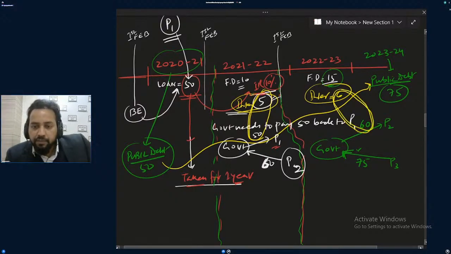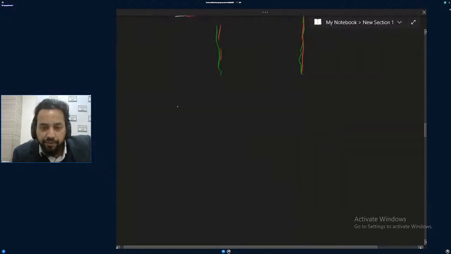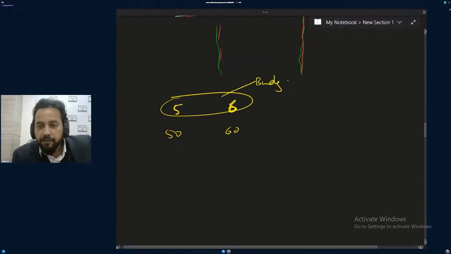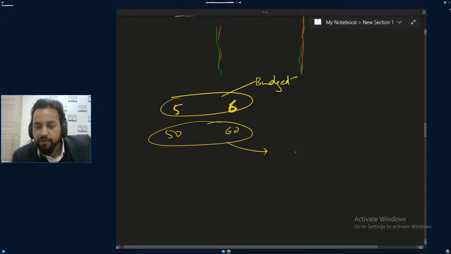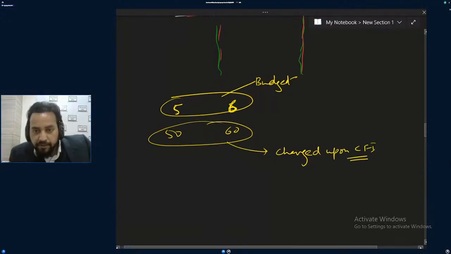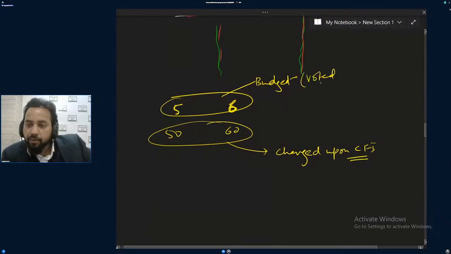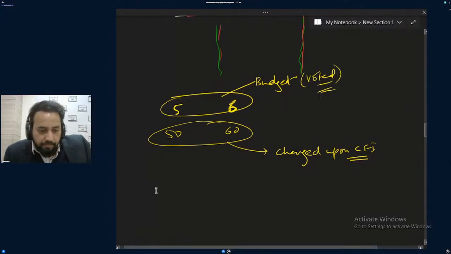But in the budget, what will be counted? In the budget, 5 and 5. I have written two figures: 50 and 5, 60 and 6. These 5 and 6 will be written in the budget, and these 50 and 60 will be charged upon the Consolidated Fund of India. Got the point? These 50 and 60 will be charged upon, and this 5 and 6 interest will be voted. Interest will be voted. Got it?